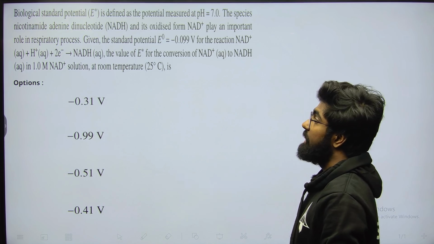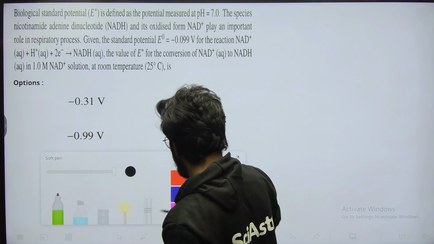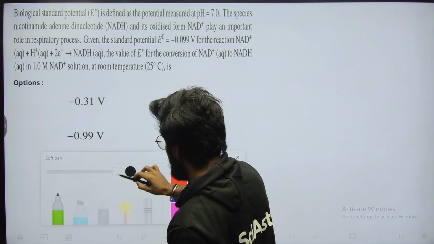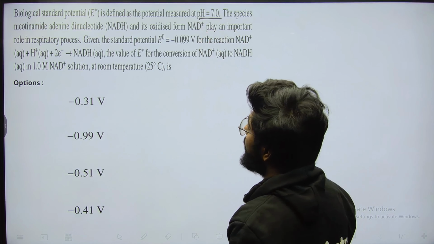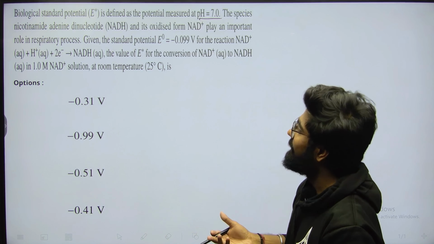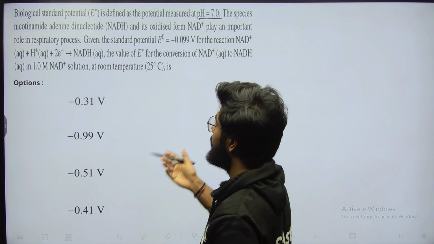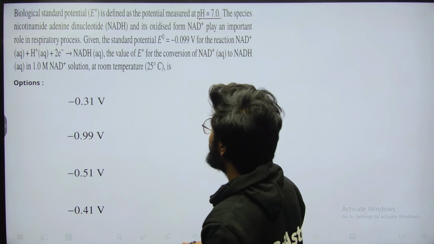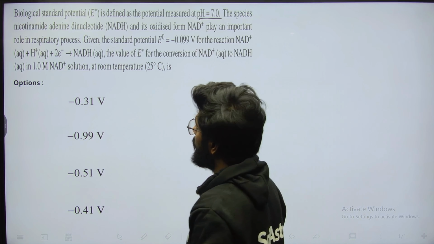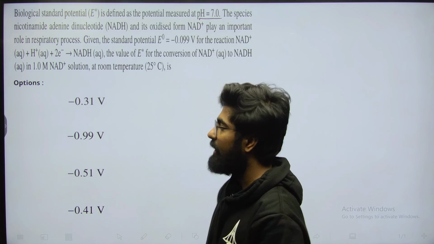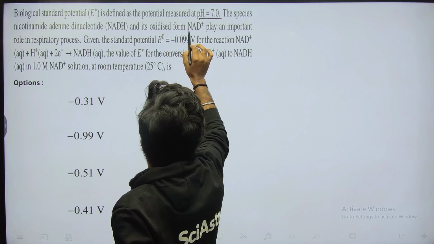Biological standard potential E star is defined as the potential measured at pH 7. You need to highlight that, because pH 7 is a very important parameter that they have given here. The species nicotinamide adenine dinucleotide, NADH, and its oxidized form NAD plus play an important role in the respiratory process. I am not a biology fan, so I don't really know more about it.